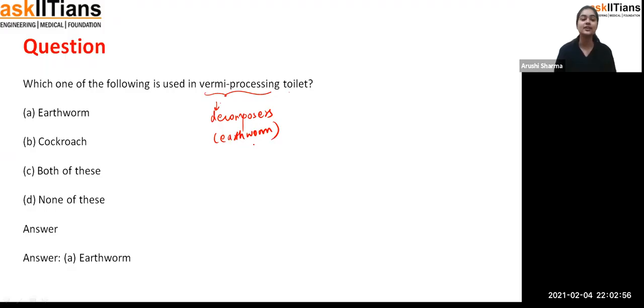You can see option A, earthworm, B, cockroach. None of these, no. So for vermicomposting, the earthworm is helpful, or you can say the earthworm is acting as a decomposer.